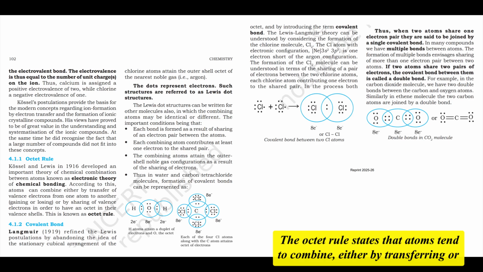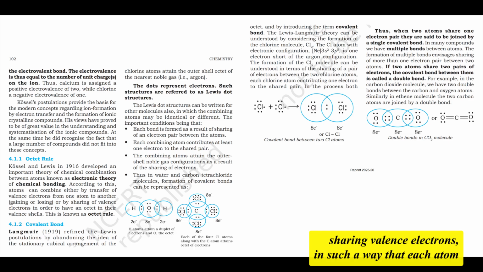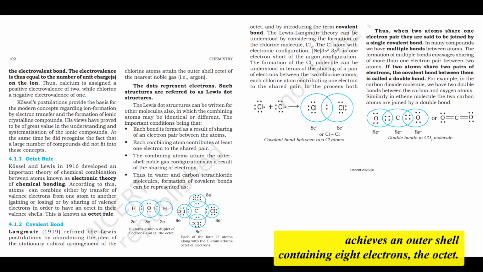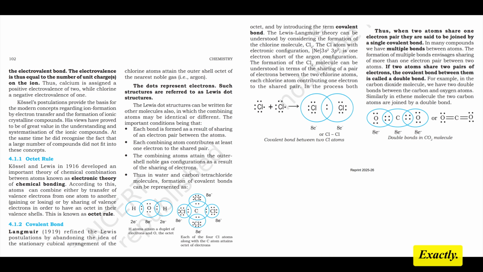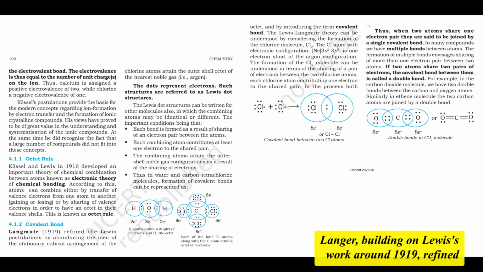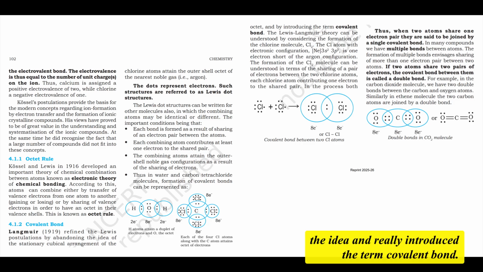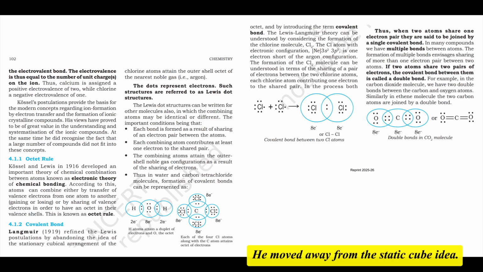Certainly. The octet rule states that atoms tend to combine, either by transferring or sharing valence electrons, in such a way that each atom achieves an outer shell containing 8 electrons, the octet. 8 is the magic number. Yep. And the sharing part leads to covalent bonds, right? Exactly. Langmuir, building on Lewis's work around 1919, refined the idea and really introduced the term covalent bond. He moved away from the static cube idea.